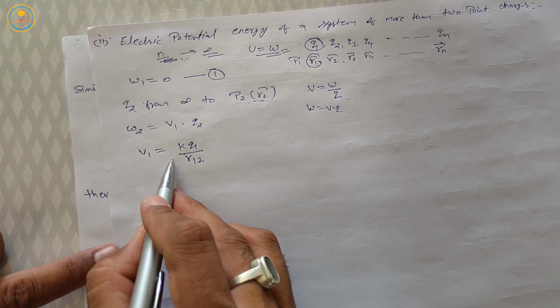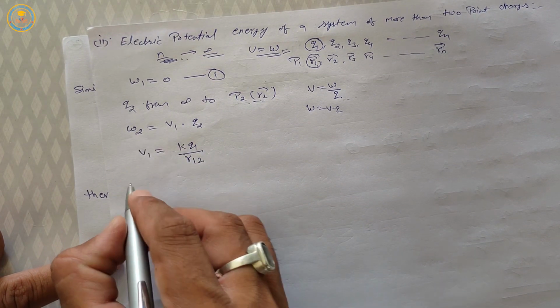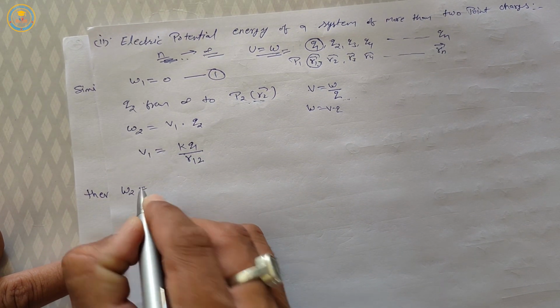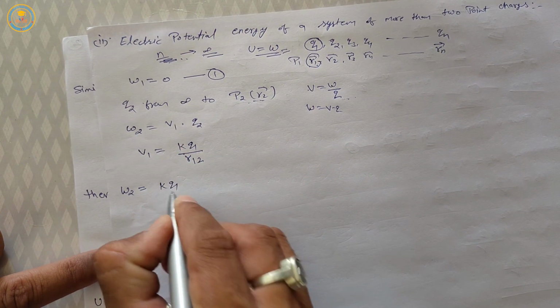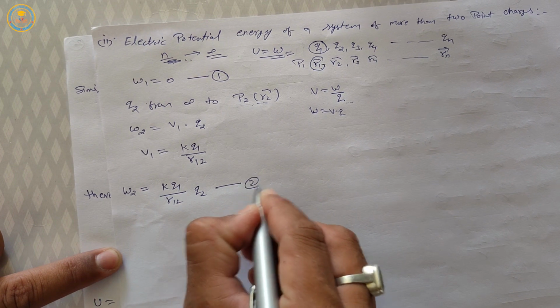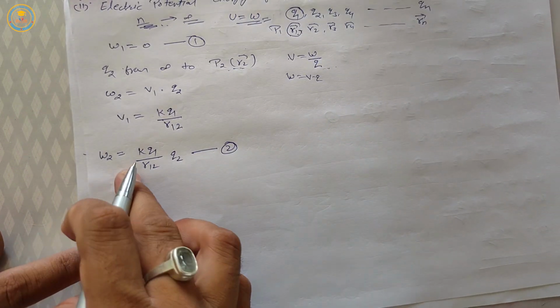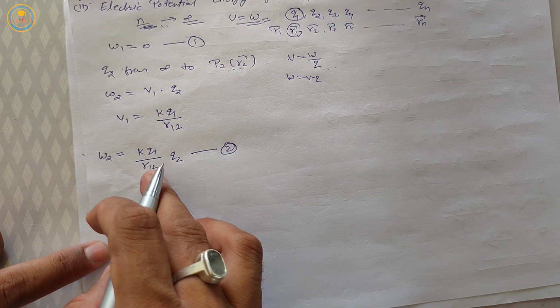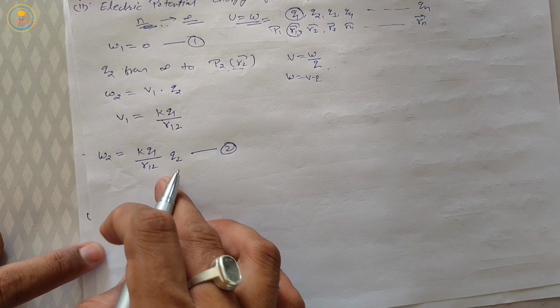Put the value of electric potential in this equation, then we get W2 is equal to K q1 upon r12 times q2. This is equation number 2. This is the work done to bring charge q2 from infinity.